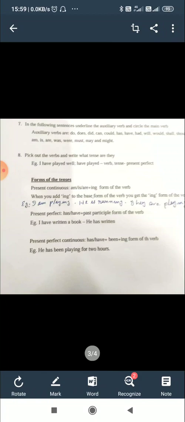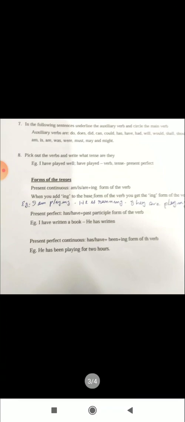do, does, did, can, could, has, have, had, will, would, shall, should, are, is, am, was, were, must, may, and might. These are the auxiliary verbs. So when you look at the sentence, if you find any of these, take the auxiliary verb and write it down. For example,